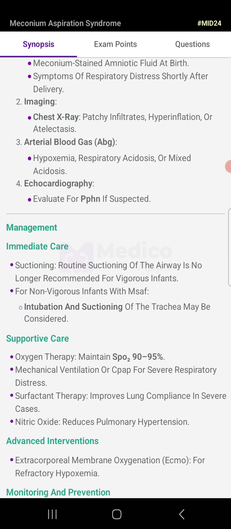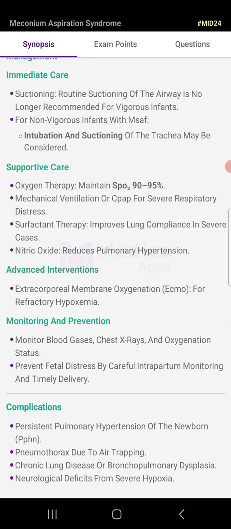Routine suctioning of the airway is no longer recommended for vigorous infants. For non-vigorous infants with MSAF, intubation and suctioning of the trachea may be considered. For supportive care, oxygen therapy, maintain SpO2 90 to 95%, mechanical ventilation or CPAP. For severe respiratory distress, surfactant therapy. This improves the lung compliance in severe cases.